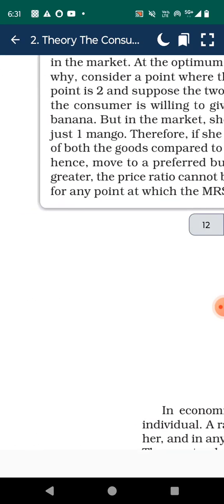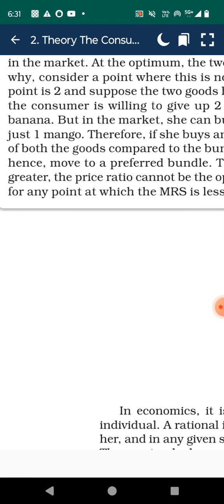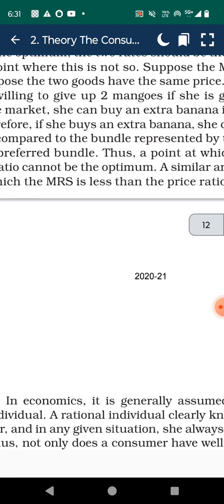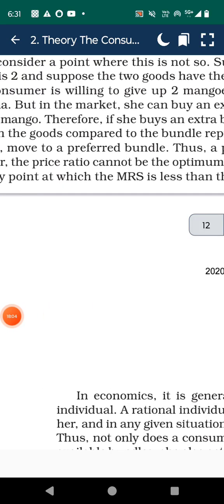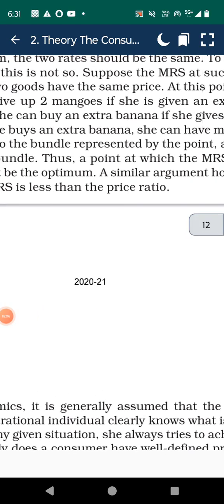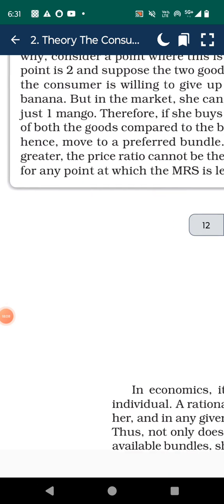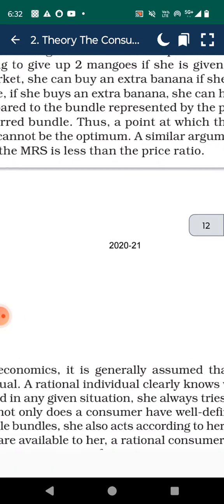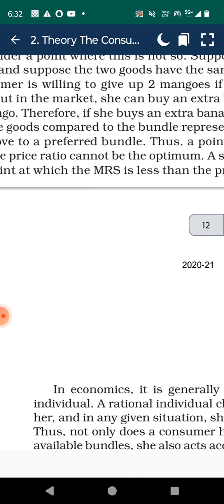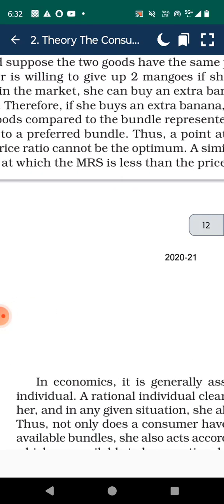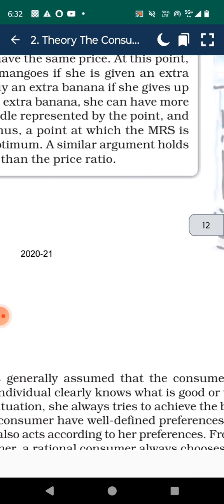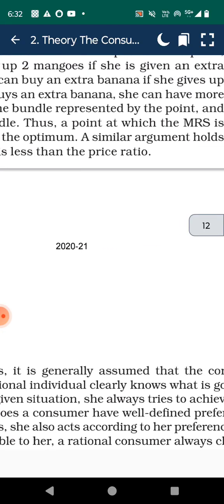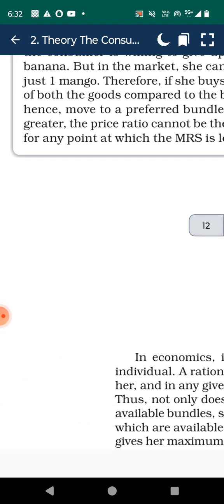To see why, consider a point where this is not so. Suppose the MRS at such a point is 2, and suppose the two goods have the same price. At this point, the consumer is willing to give up 2 mangoes if she is given an extra banana, but in the market she can buy an extra banana if she gives up just 1 mango.